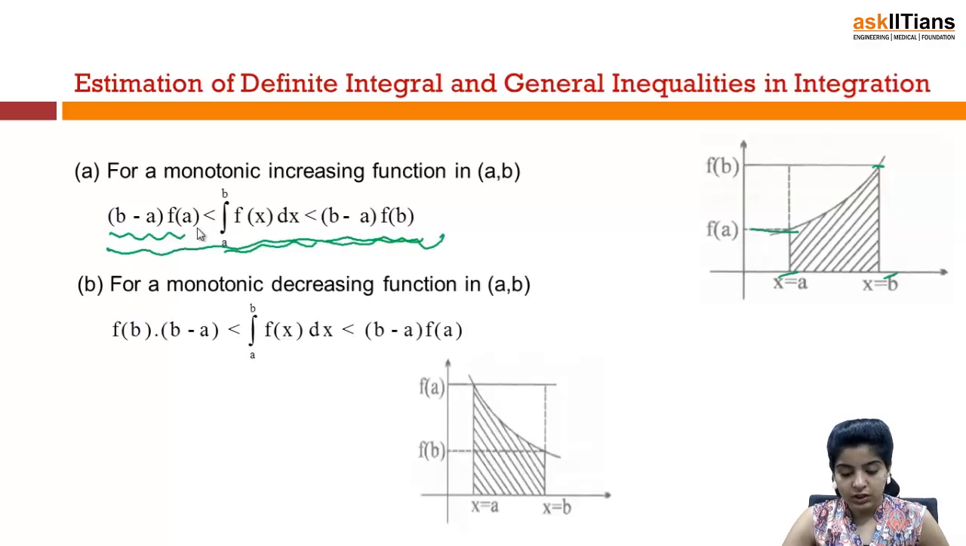Similarly, we'll have a case for a monotonic decreasing function in [a, b]. For a monotonic decreasing function, you'll have f(b) into (b minus a) is less than integral a to b f(x) dx is less than (b minus a) f at a. Now see, this is a monotonic decreasing function, so this will be of this form. This is f at a and this is my f at b.